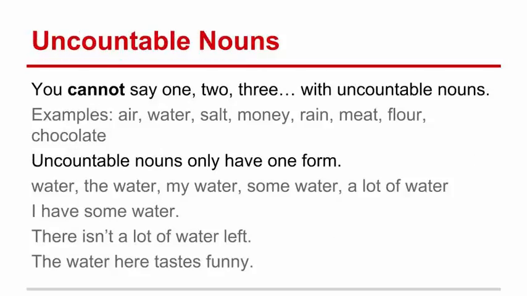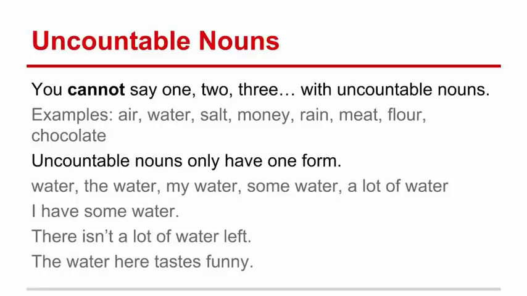Uncountable nouns. You cannot say 1, 2, 3, and so on with uncountable nouns. Examples: air, water, salt, money, rain, meat, flour, chocolate.